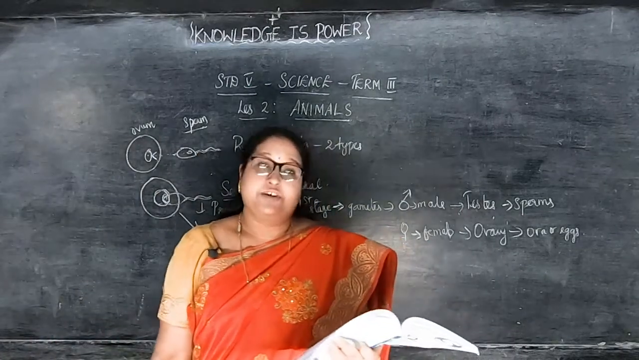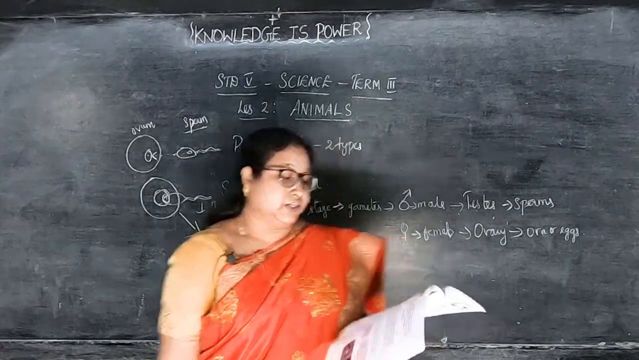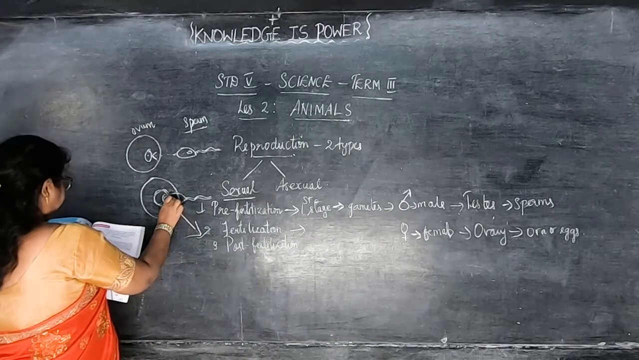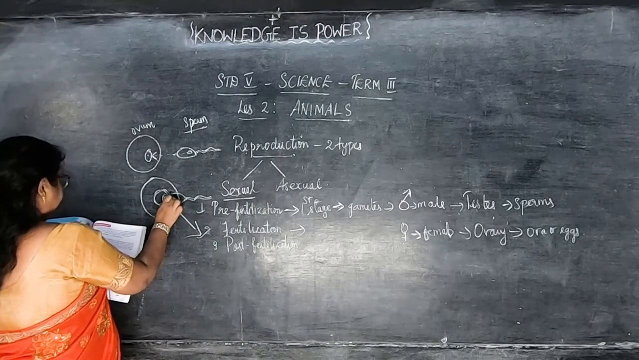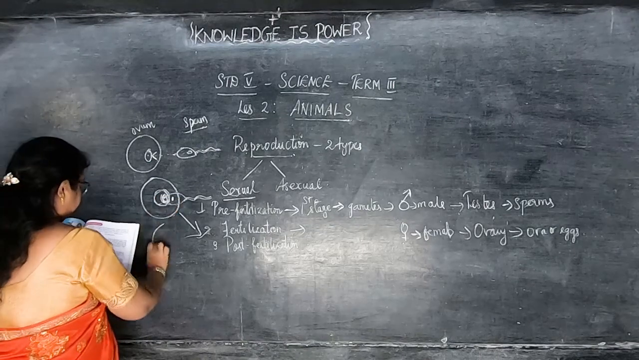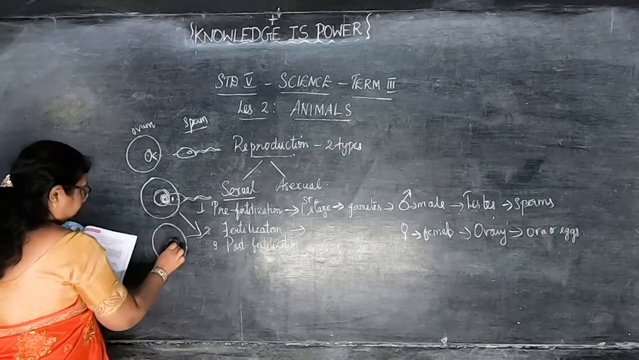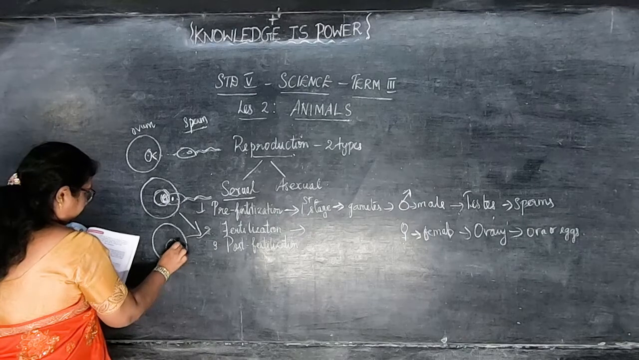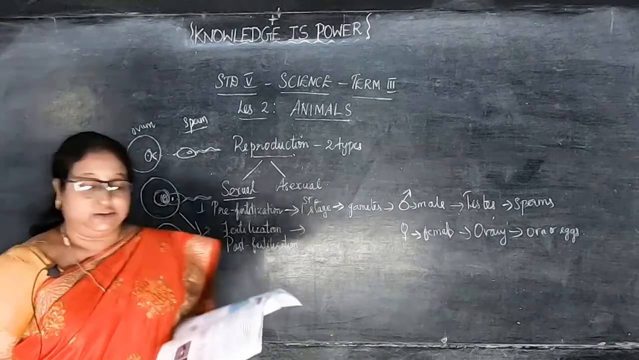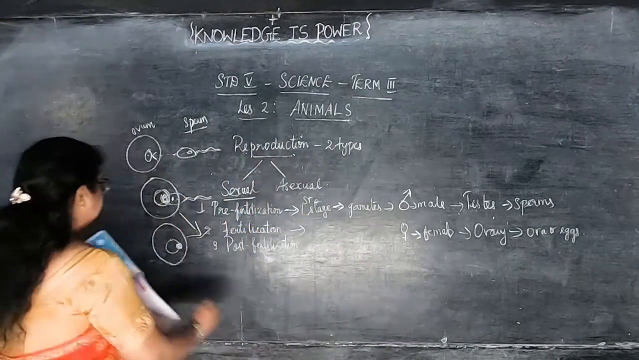During fertilization, the nuclei of the sperm and the egg form a single nucleus together. What happens? The nuclei of the sperm and the egg form a single nucleus. From the sperm, the nucleus goes, and here they form a single nucleus. They form a single nucleus together, resulting in the formation of the fertilized egg known as zygote.